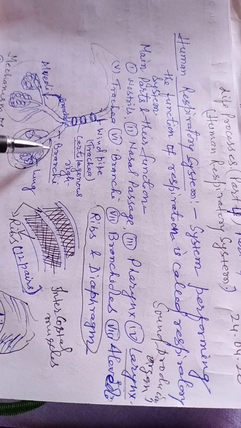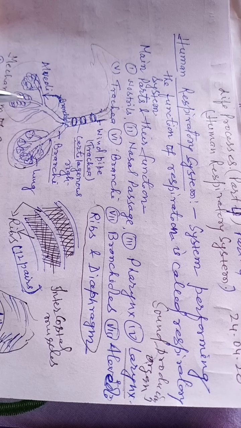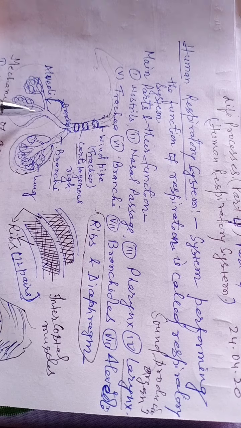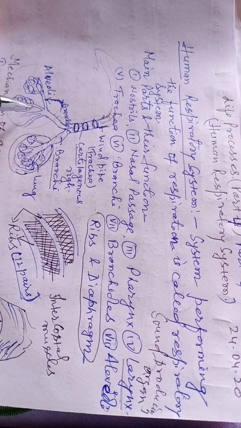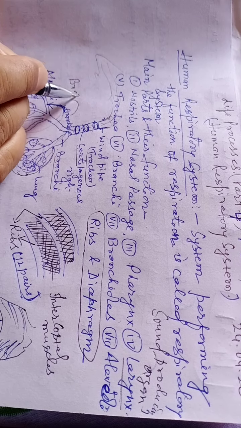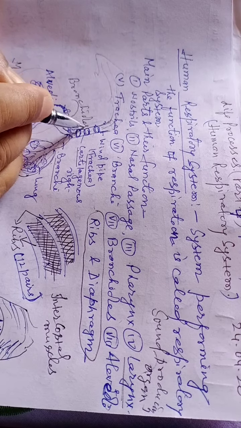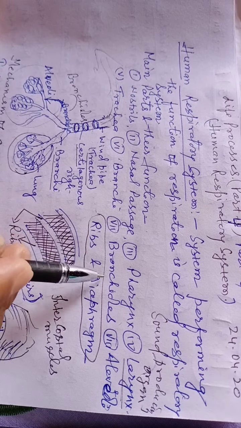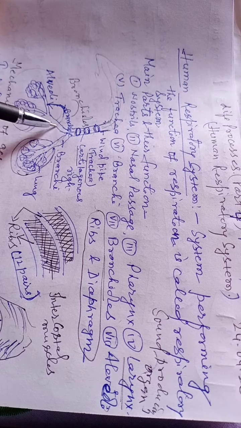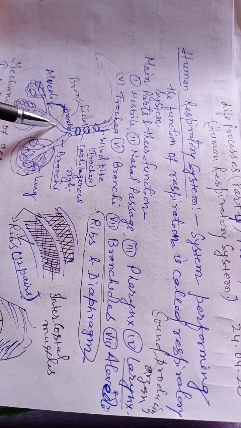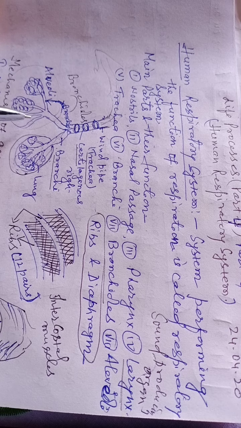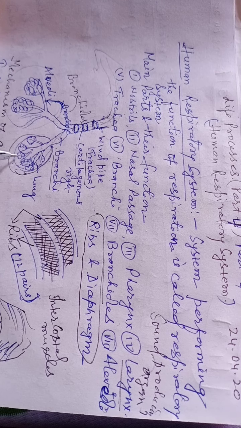Now the bronchi divide and subdivide into many fine canal or tube-like structures, that are called bronchioles. This final part is called bronchiole. Bronchi divided into two, bronchioles. This is your bronchioles. This is your bronchi. Bronchi enter into each lung. There is one pair of lungs.